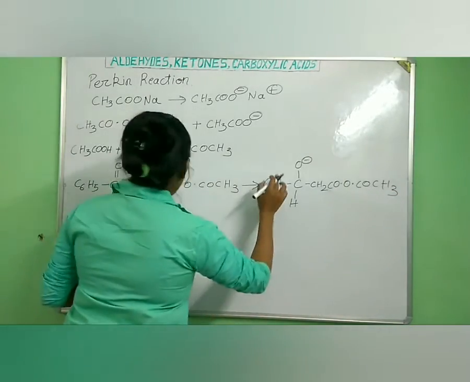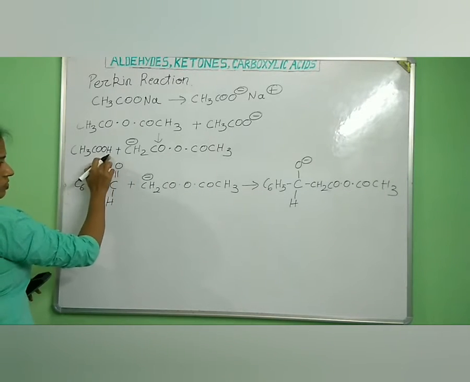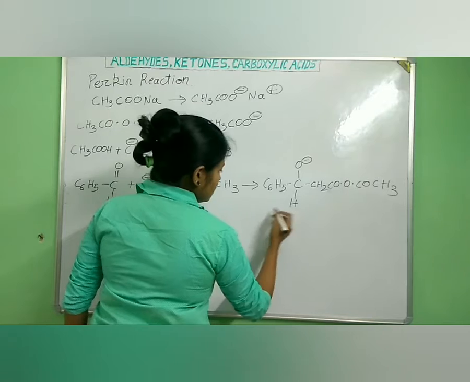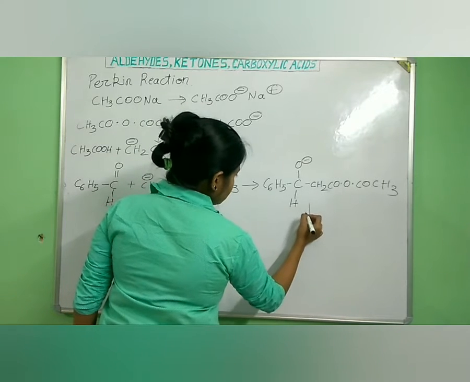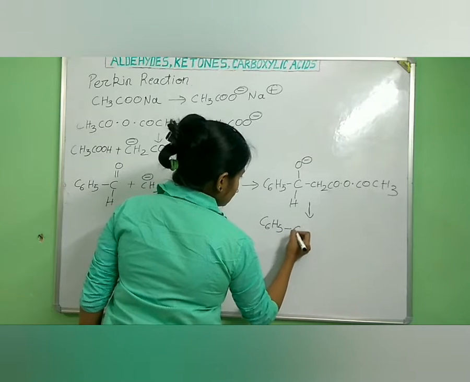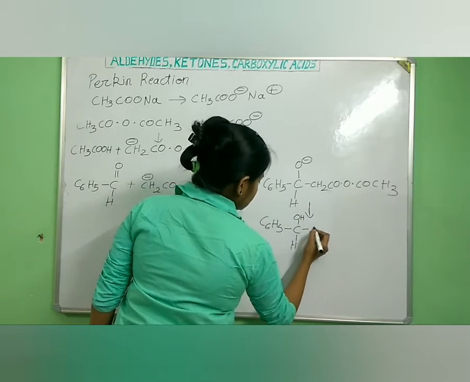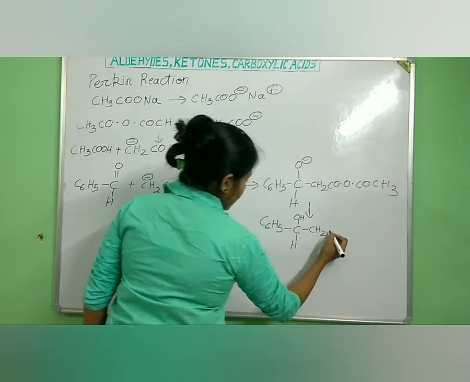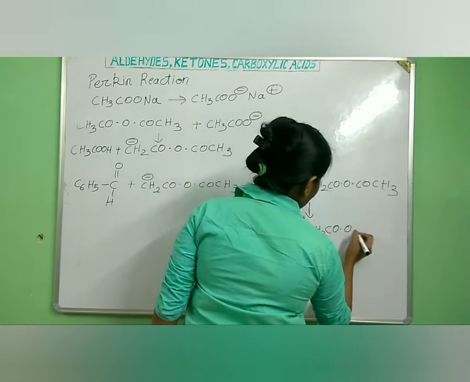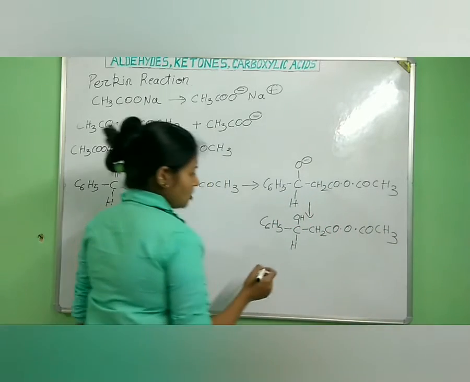Now one H+ attacks here, and our next product will be C6H5C(OH)H, CH2COCH3.